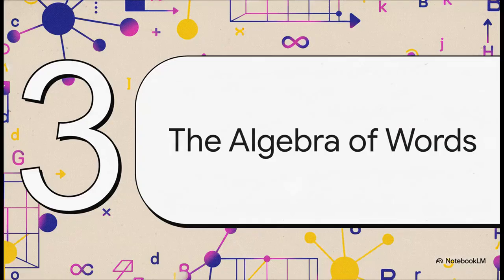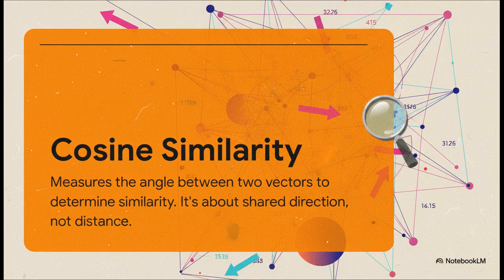Okay, now we get to the really wild part. Because once you've built this map of meaning, you can do something that sounds impossible. You can do math with words. So how do you measure if two words are close on this map? You might think you just measure the distance, but in these crazy multidimensional spaces, that doesn't really work. Instead, we use something called cosine similarity. And the idea is brilliant.